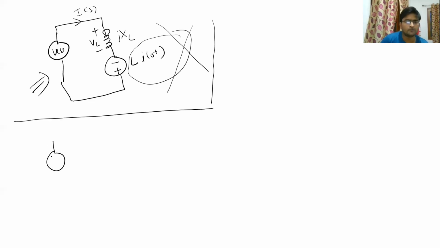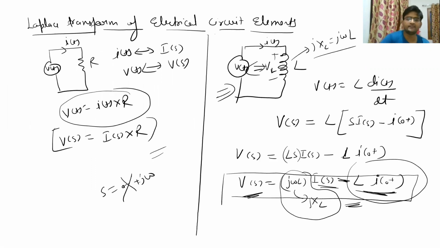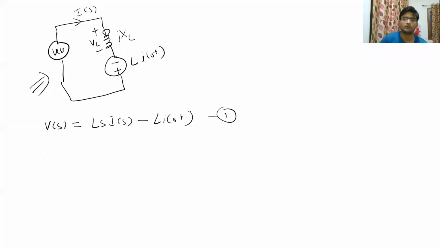So suppose if you have, sorry, we actually missed one point. Let me discuss that also before we move to the capacitive circuit. We had this equation, right? Vs is equal to j omega L Is minus Li0 plus. So we had this equation. I have just written back j omega to the s directly. So either you write jXL or you can just write Ls, right? So you can directly write Ls.